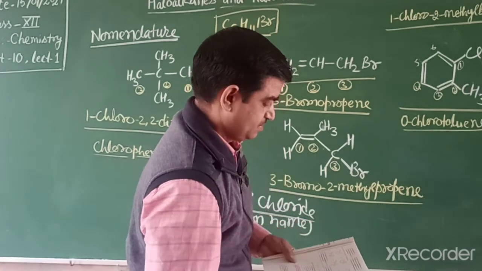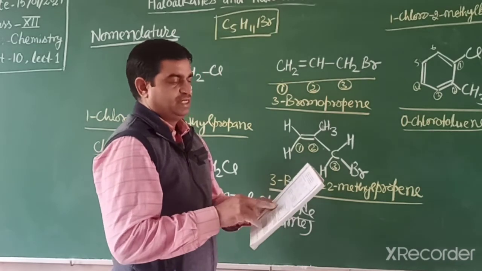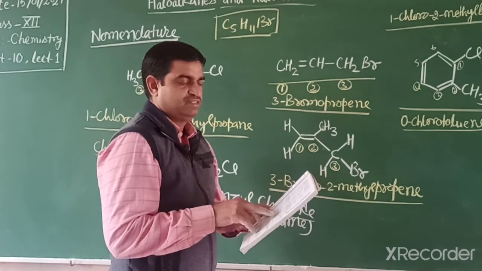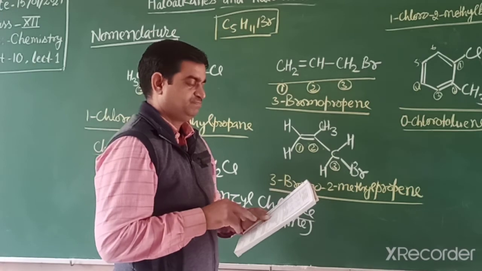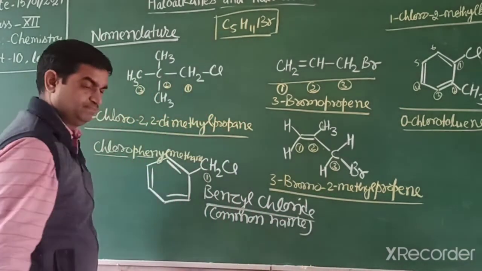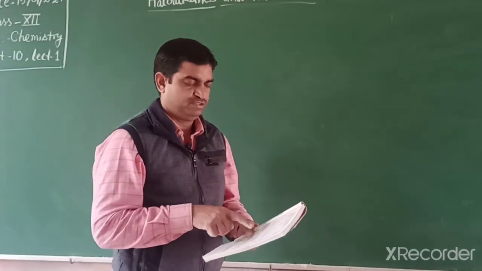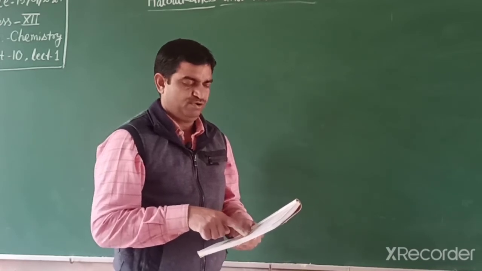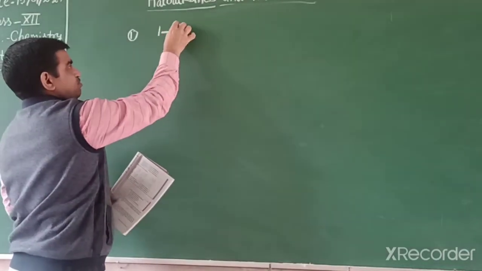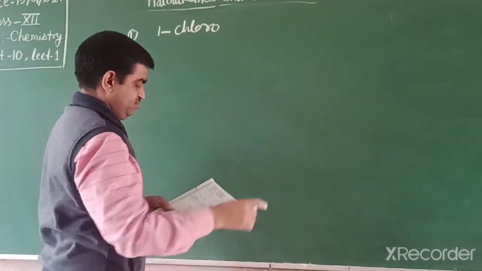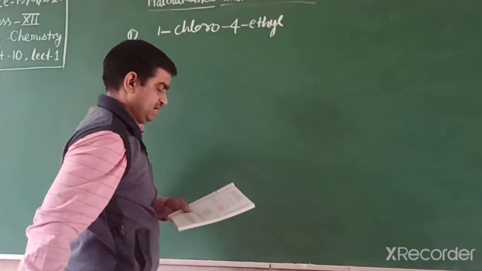Draw the structure of the following compounds. In the textbook question 10.1, write the structure of the following compounds: 2-chloro-2-methylpentane. The question is this: 1-chloro-4-ethylcyclohexane. Students, the name is given: 1-chloro-4-ethylcyclohexane.